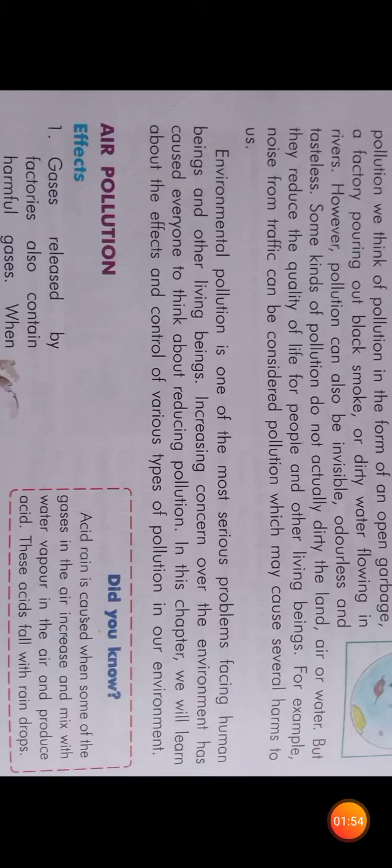As we all know, we are all thinking about how to reduce the garbage, how to reduce the pollution of our environment.